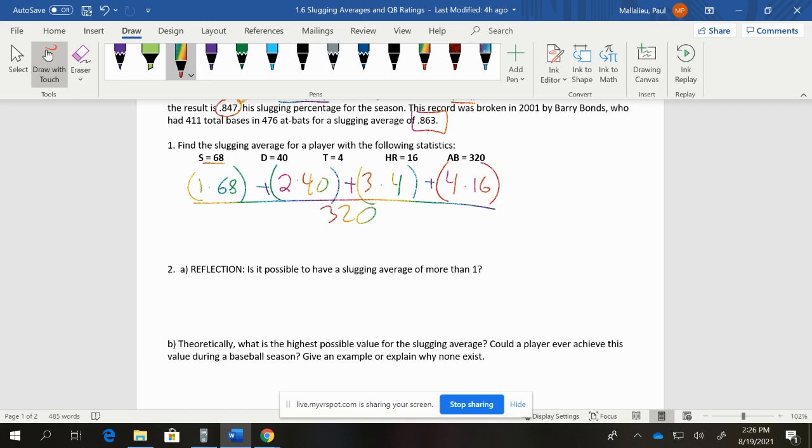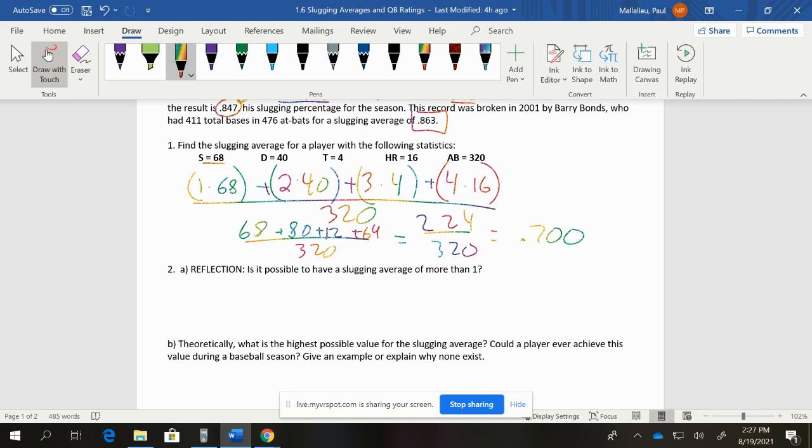All right, so let's put that together. We got 68, we got 80, we got 12, and then we are multiplying and getting 64. So up top, we divide that by 320. When I say 68, 80, 12, 64, divided by 320, then we get 224 over 320, which is 0.700. So a slugging average of 700, which is still pretty impressive.